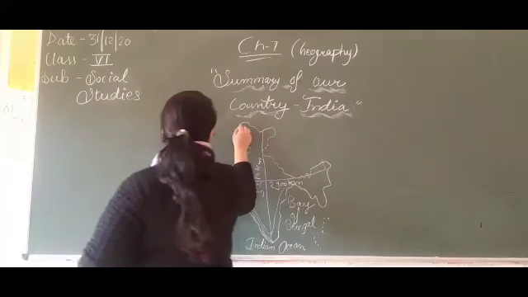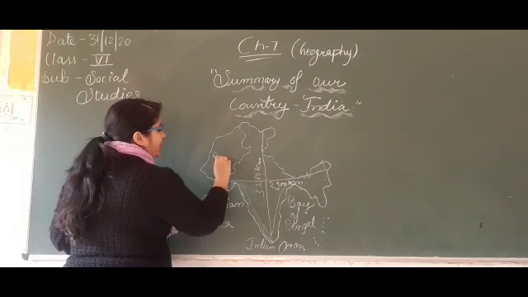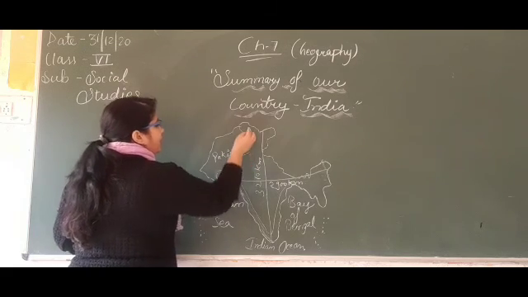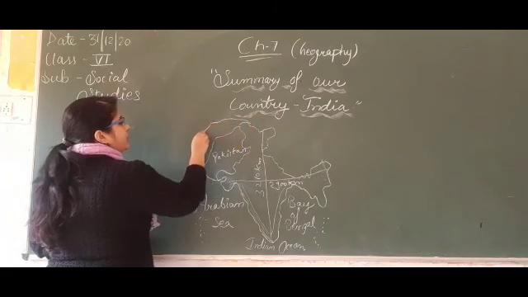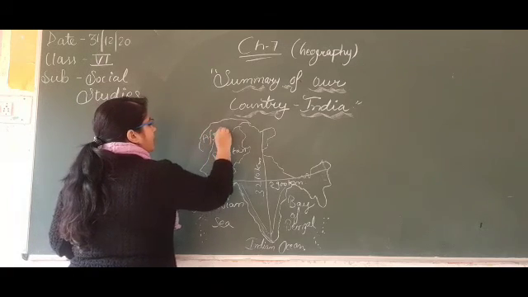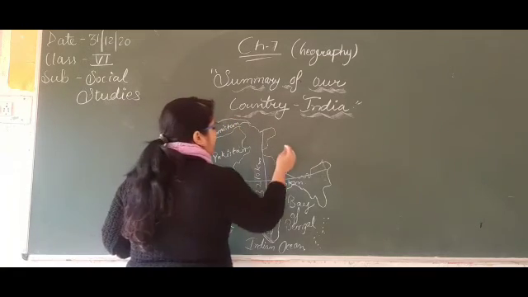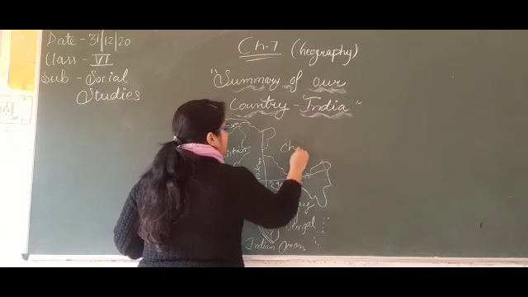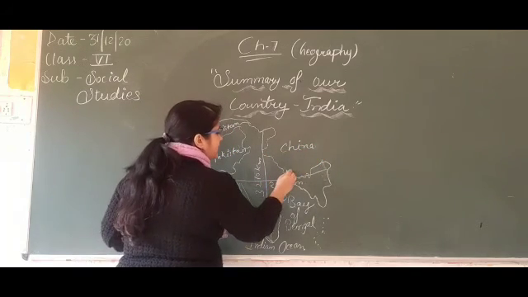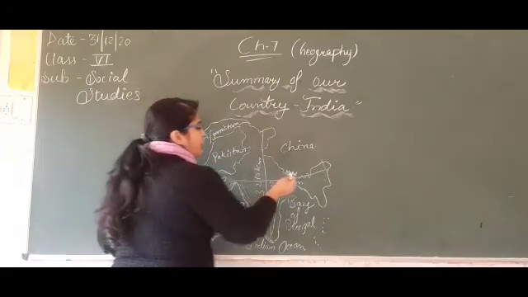Pakistan is attached with India. We know it very well. From the upper side, another country, that is Afghanistan. From here it is China. The China border is also connected with India. Nepal, a small country between India and China.